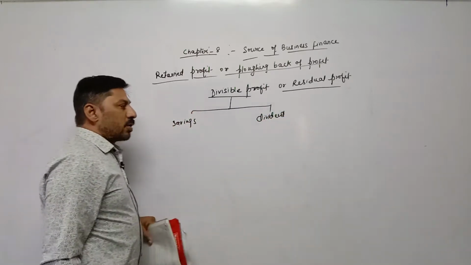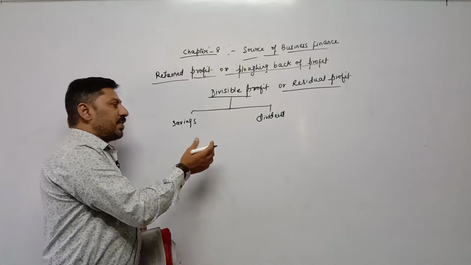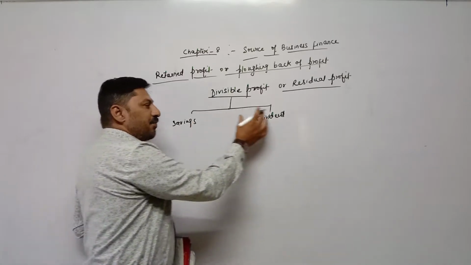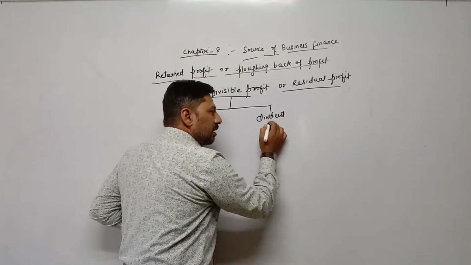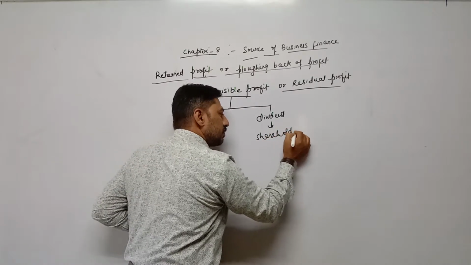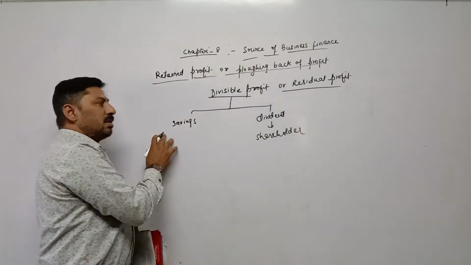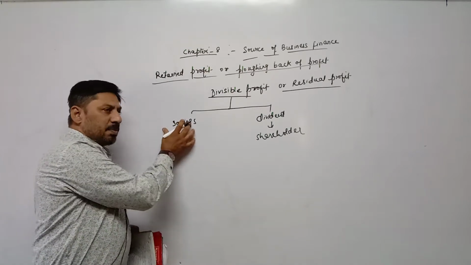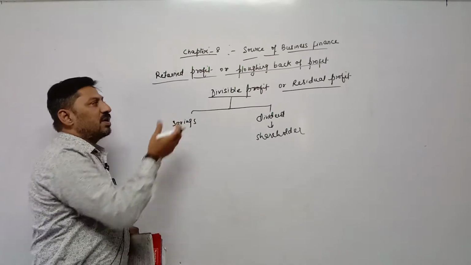Or on the contrary, a major part they can keep for dividend. Dividend means what is distributed among shareholders, and a minor part, a lower percentage, they can keep for saving.